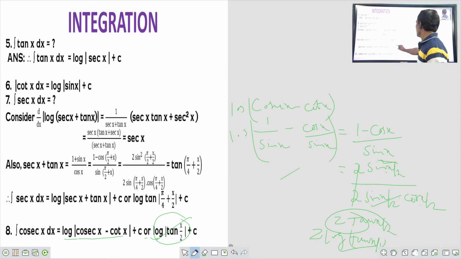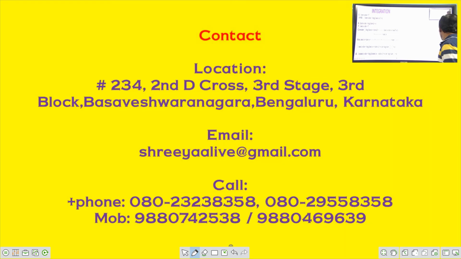I will show here how we are getting log of tan x by 2. Cosecant x minus cot x can be written as 1 by sin x minus cos x by sin x, which is 1 minus cos x by sin x. That is 2 sin square x by 2 over 2 sin x by 2 cos x by 2. The 2s get cancelled, giving sin x by 2 over cos x by 2, which is tan x by 2. This is the thing we have to do.